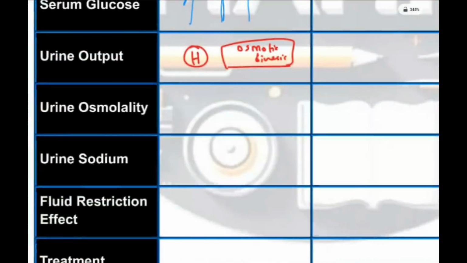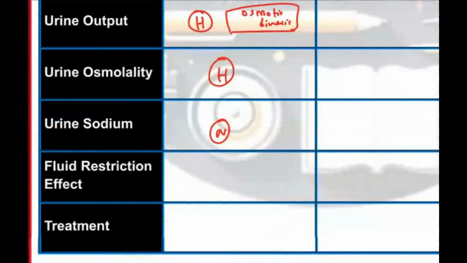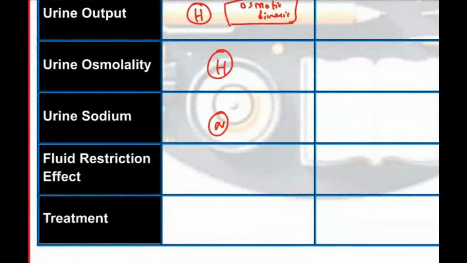Okay. So urine osmolality. Now tell me about urine osmolality. Will it be high or low? It is high because solute glucose is there. What about urine sodium? No effect on sodium, so sodium will be normal. So should we restrict fluid? No, we shouldn't do any restriction. Nothing will happen if we do also.